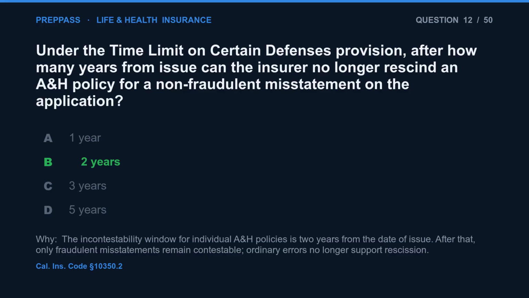The correct answer is B. The incontestability window for individual A&H policies is 2 years from the date of issue. After that, only fraudulent misstatements remain contestable. Ordinary errors no longer support rescission.